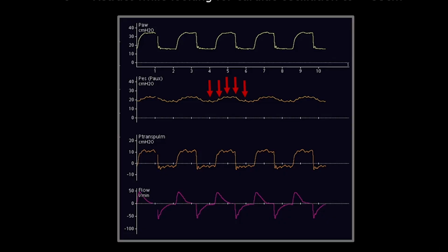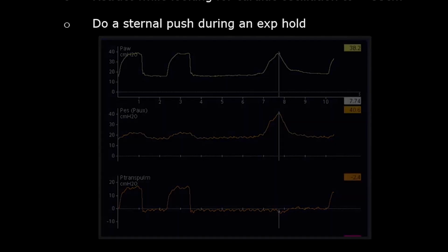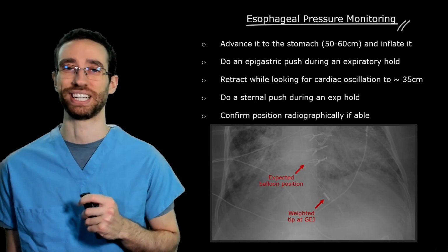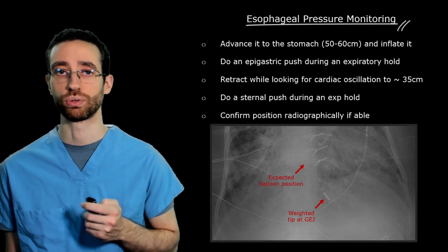That tells us that we're probably in the right spot. In passive patients, we proceed with a sternal light push that will show a rise in airway and esophageal pressures of similar amplitude if the balloon is correctly positioned and adequately inflated. Some catheters are radiopaque and allow for radiographic confirmation of placement. Now, let's see some real examples of how to use this tool.